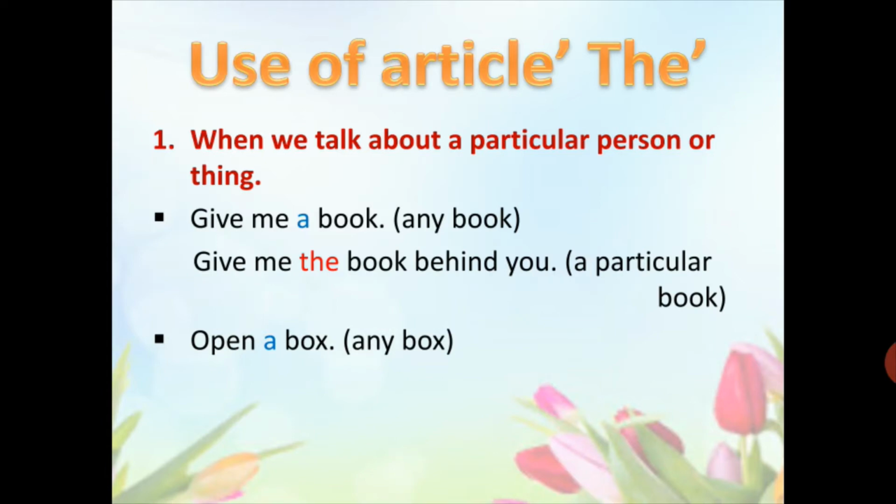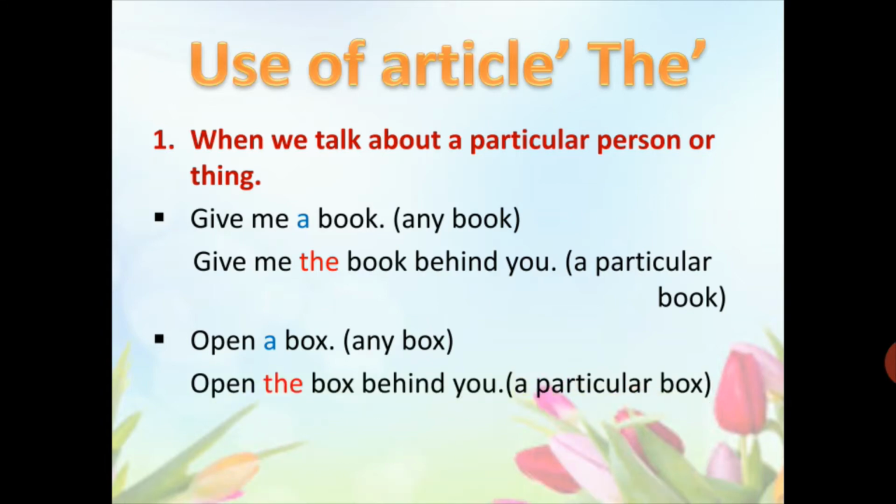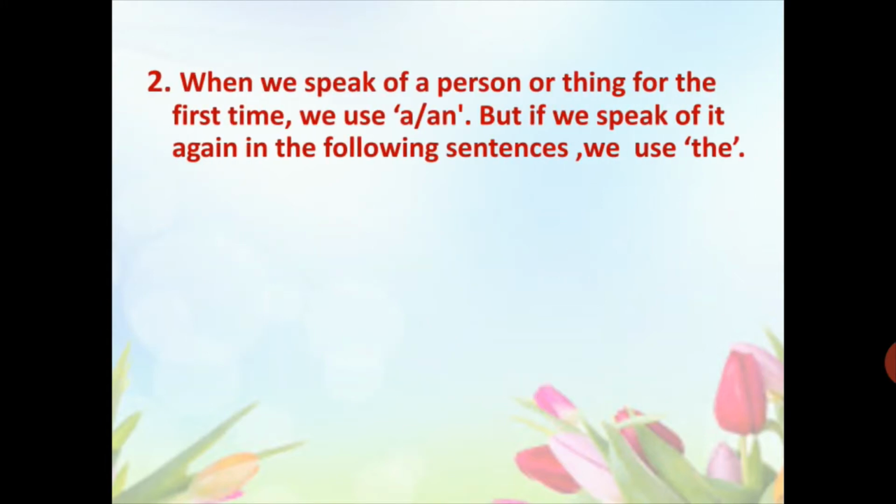Let's see another example. Open a box. A box means any box. But if I say, open the box behind you, it means I am pointing towards a particular box. Number 2. When we speak of a person or thing for the first time, we use a or an. But if we speak of it again in the following sentences, then we use the.